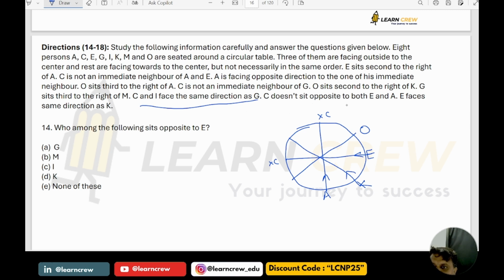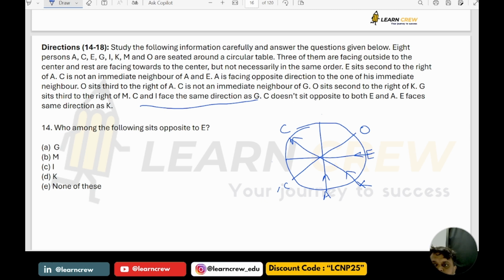C does not sit opposite to both E and A. E faces same direction as K. It is over. C is not an immediate neighbor of A or E. So definitely C has to be here. This is the only place left for C. And C is facing outwards, because C, I and G face the same direction.